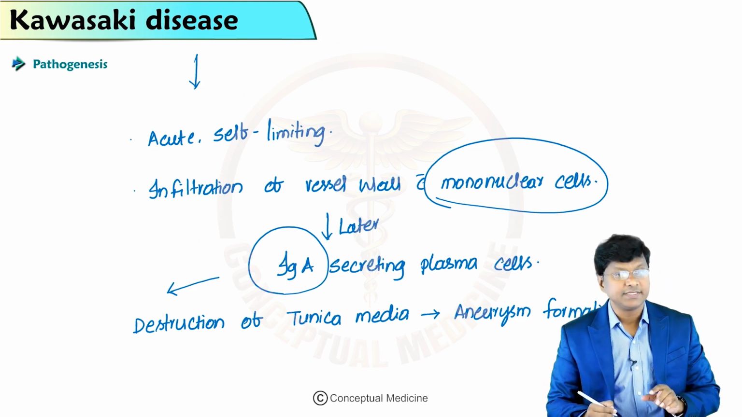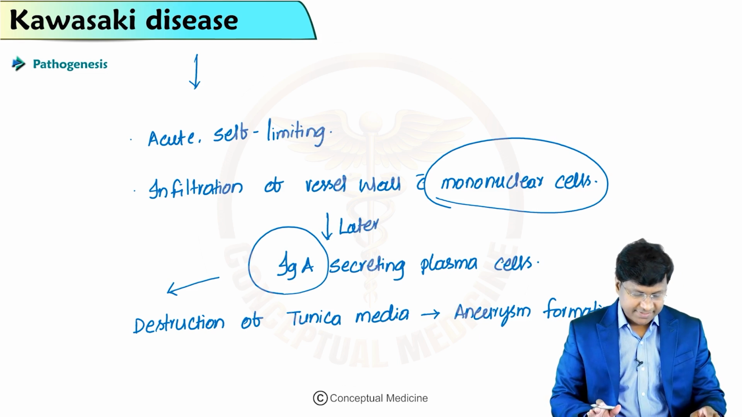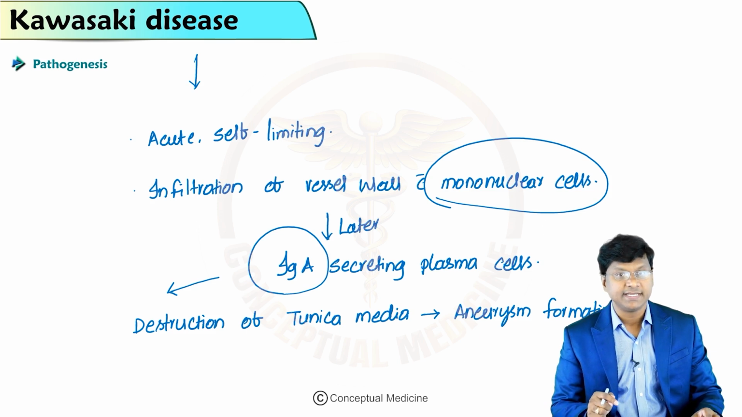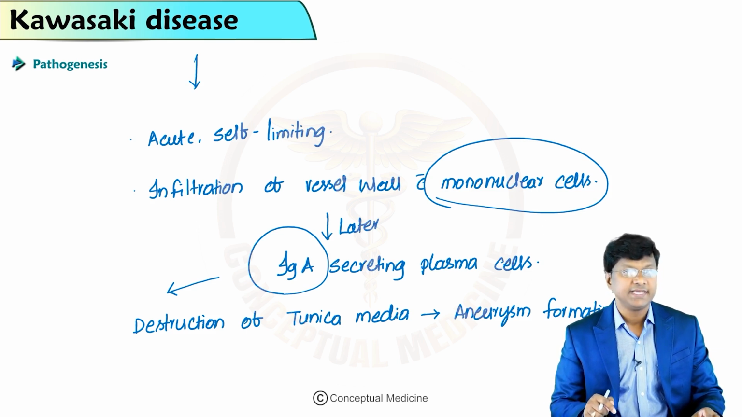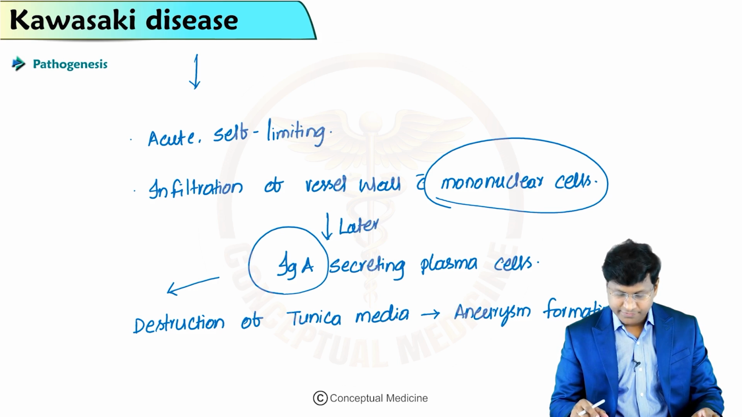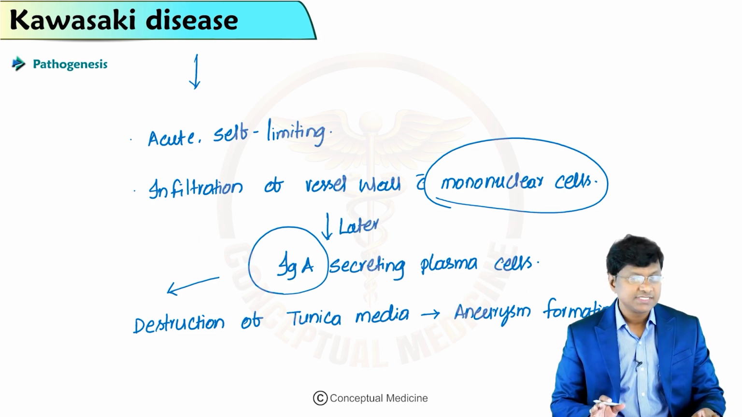Right, that will result in the aneurysm formation. So this is the basic pathogenesis. It's an acute self-limiting mucocutaneous vasculitis, characterized by infiltration of the vessel wall with mononuclear cells and later by IgA secreting plasma cells. Both of these cause the destruction of the tunica media, and then there will be aneurysm formation. So this is the pathogenesis of Kawasaki disease.